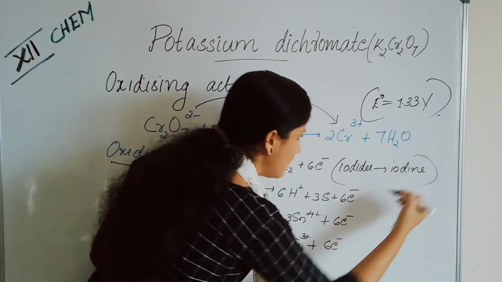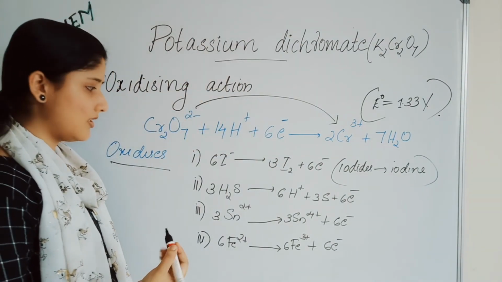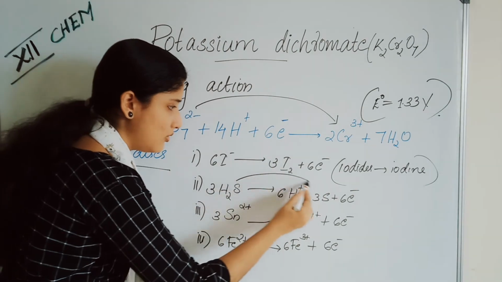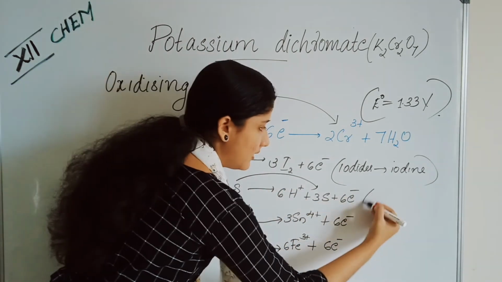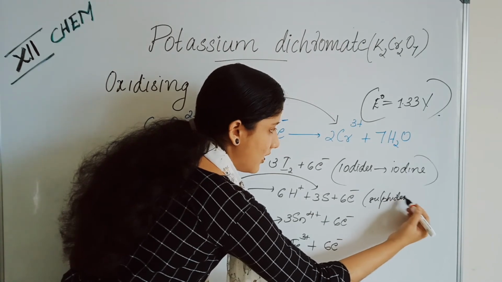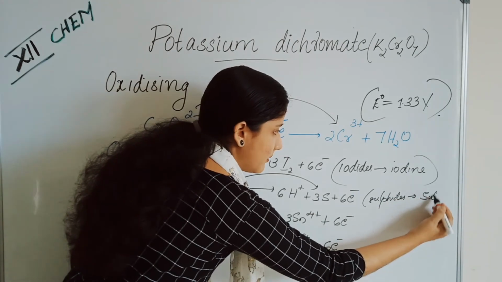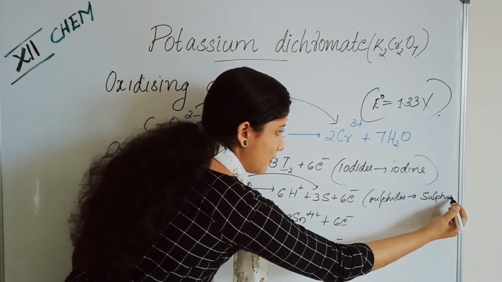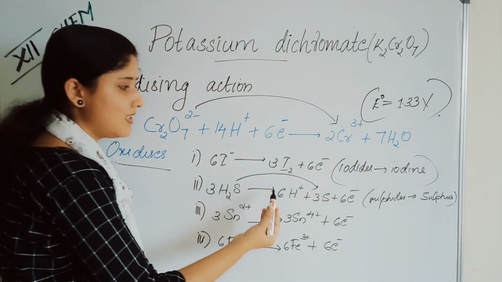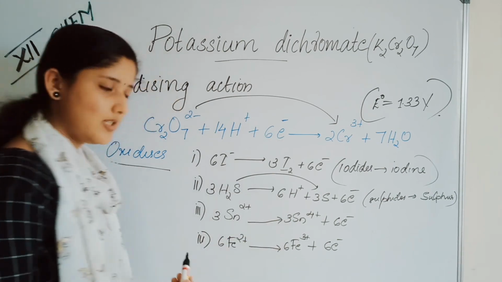This is the first oxidizing reaction. Second is sulfides to sulfur. That is, sulfide gets converted into sulfur. This is the next oxidizing reaction. H2S gives 2H+ plus S plus 2 electrons, so 3H2S gives 6H+ plus 3S plus 6 electrons.